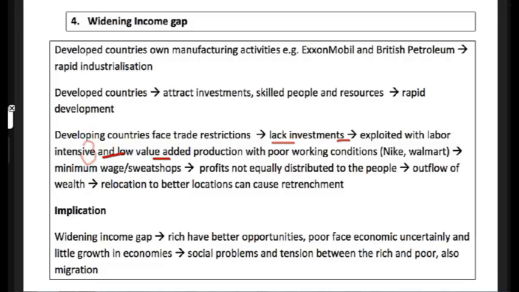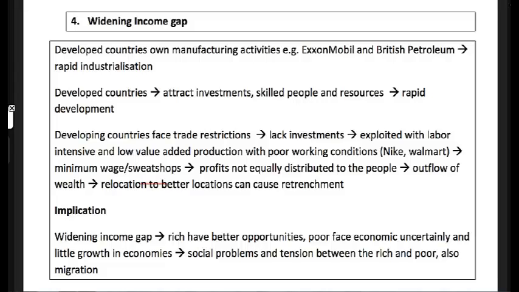So poor working conditions. Famous examples are Nike and Walmart. They've been exposed for paying very little and making the workers work very long hours, and they earn an immense amount of profits that are not distributed back to the people. This means the country provides the labor and the resources, but the profit actually goes back to the TNC or the country that's investing. Sometimes TNCs, as and when they want to, can also relocate. For instance, if Singapore is no longer attractive, they can relocate to China or India, and what happens in Singapore is that this will cause massive retrenchment.